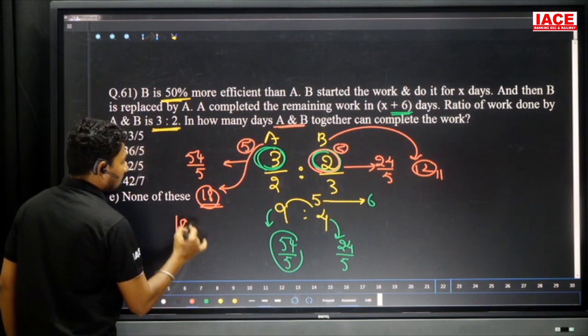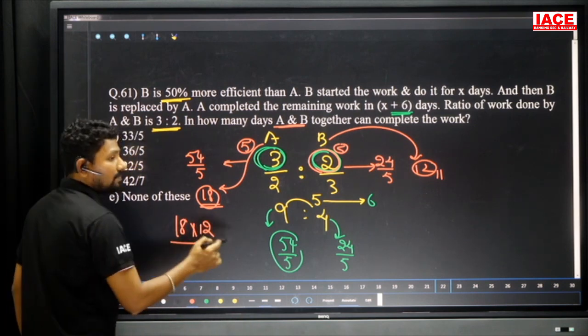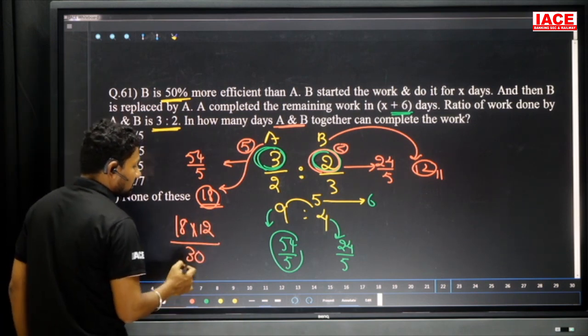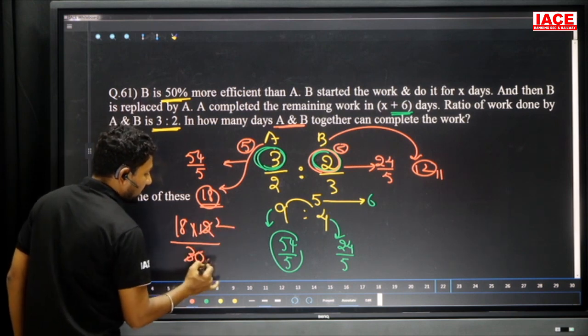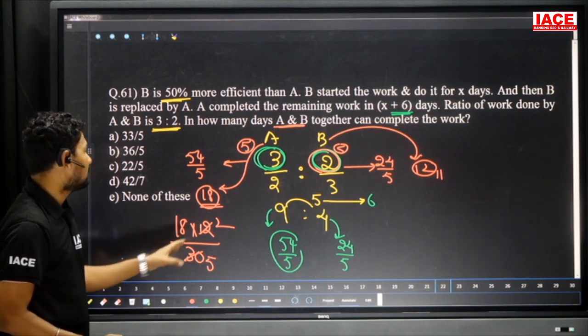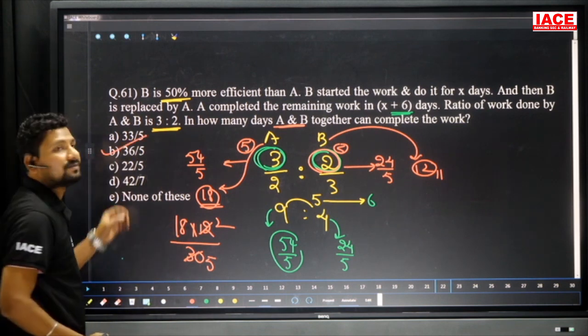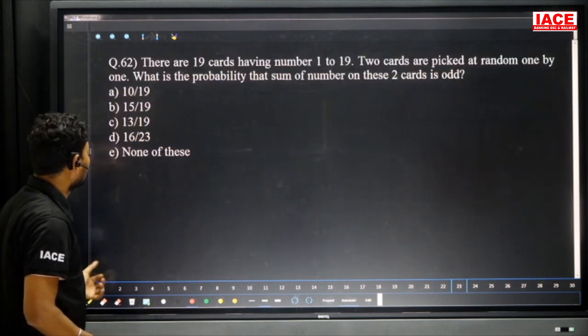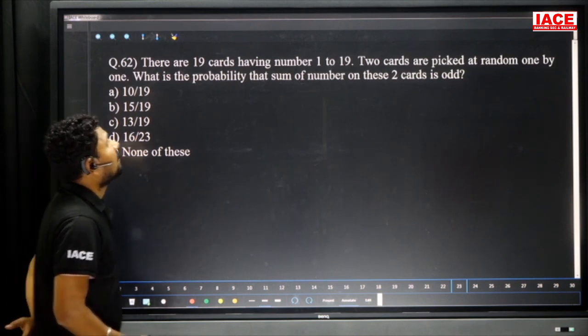Then 18 into 12 by 18 plus 12, the value is 30. Cancel the numbers here: 6 2s and 6 5s. 18 2s are 36, so 36 by 5. The total work is completed in how many days? 36 by 5 days. The option is B here.